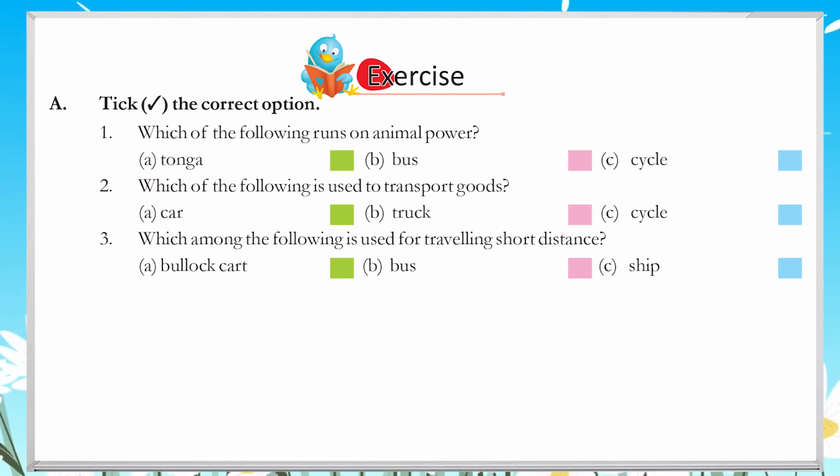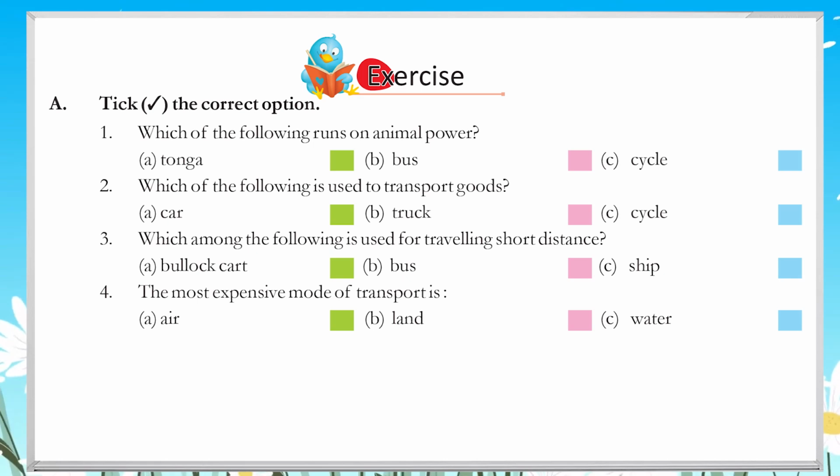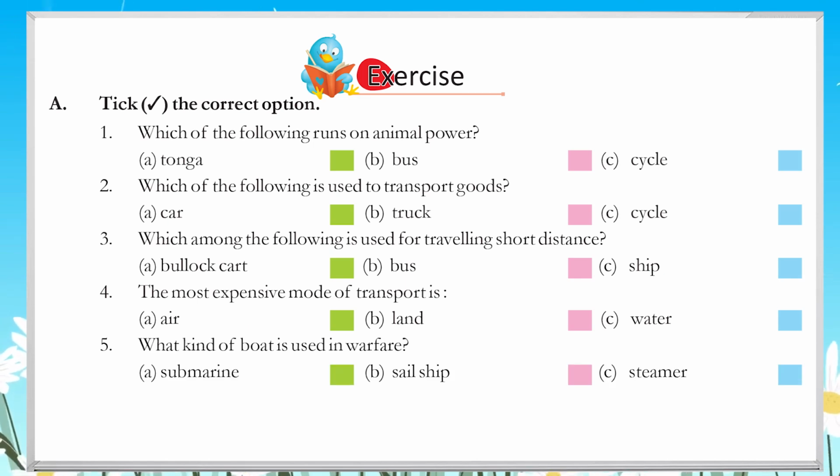3. Which among the following is used for traveling short distance? A. Bullock cart. B. Bus. C. Ship. 4. The most expensive mode of transport is A. Air. B. Land. C. Water. 5. What kind of boat is used in warfare? A. Submarine. B. Sail ship. C. Steamer.